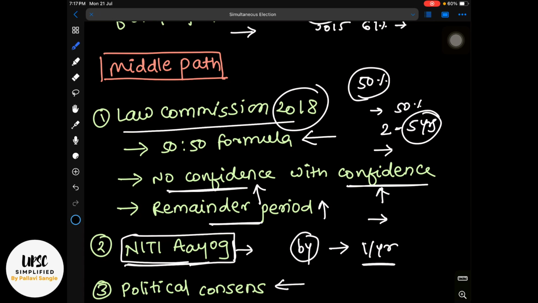There is a very beautiful keyword which we have taken from a newspaper, saying that the way ahead is not about electoral shortcuts but about sustainable democratic engineering, right? So immediate decisions, shortcut decisions, jerky decisions will not help in this scenario. Consensus must be built, and all the views should be taken into consideration. Trial and error should happen, and only then should the act be passed with a concrete plan of action for simultaneous election.